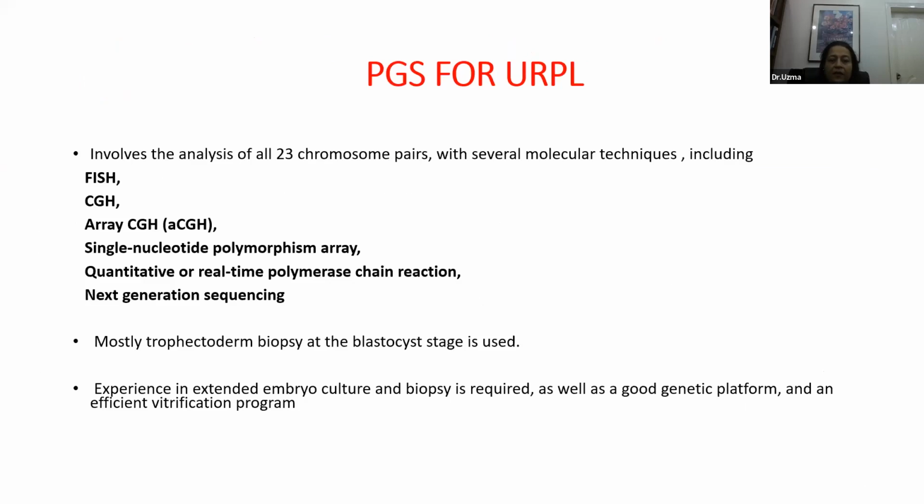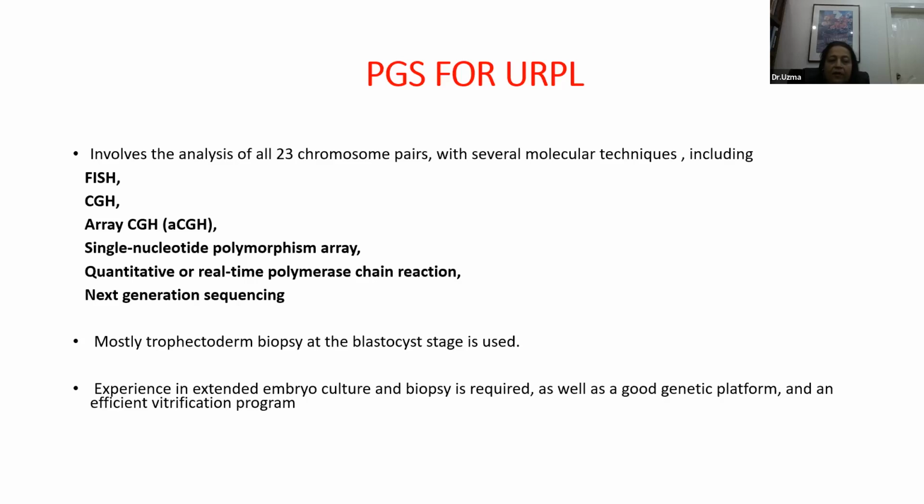We do preimplantation genetic screening for recurrent pregnancy loss. We can look at the genetic factors. Up till now, I was talking about the chromosomal karyotypic abnormalities only. If you want to look for the genetic factors, there are several molecular techniques such as FISH, CGH, array CGH (comparative genomic hybridization), single nucleotide polymorphism array, quantitative real-time polymerase chain reaction, and next generation sequencing.